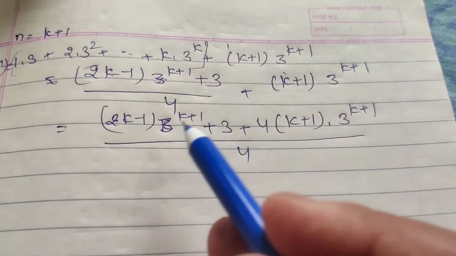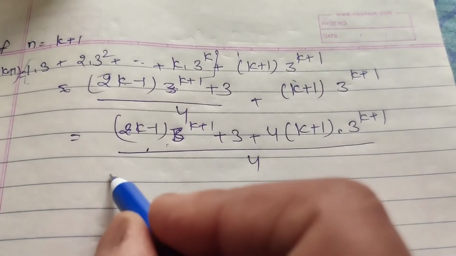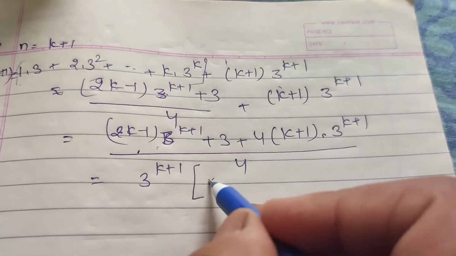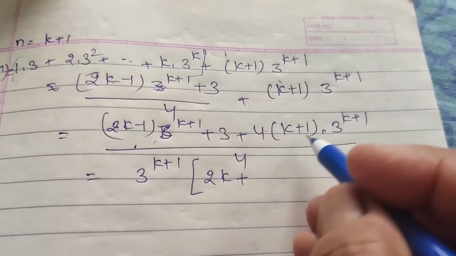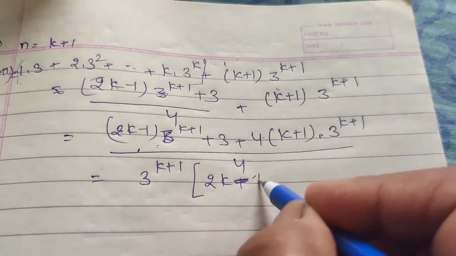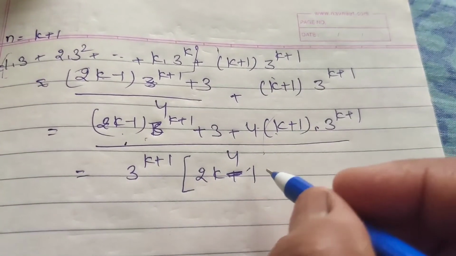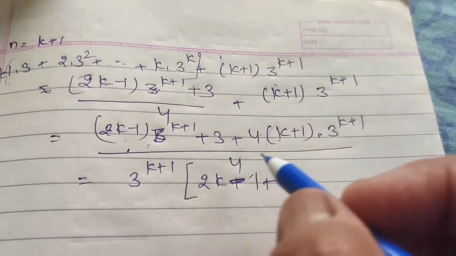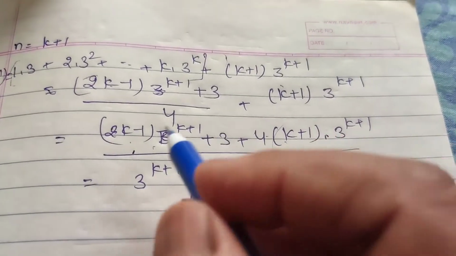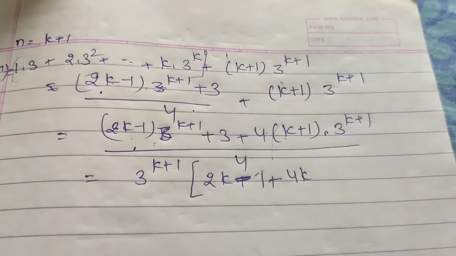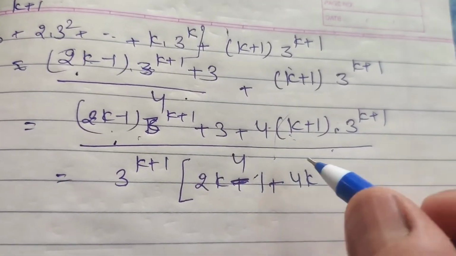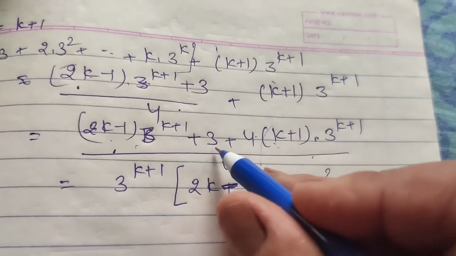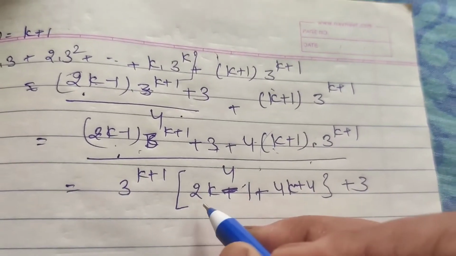Okay. Now take LCM in these two terms. 3 raised to power k plus 1. We get 2k plus 2k minus 1 and 4k, k minus 1, okay, k plus 1 plus 4, 4k plus 4 and the 3 extra by 4.